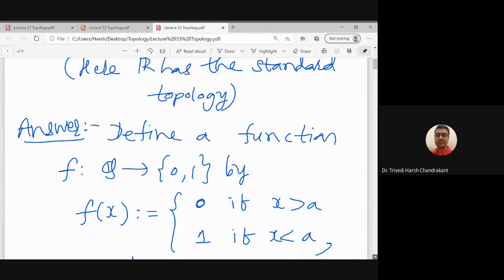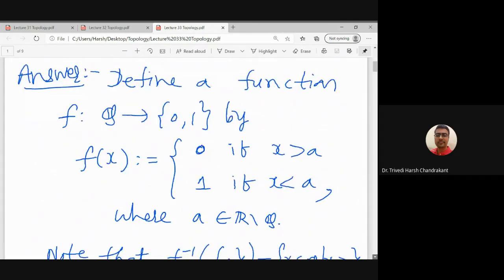We know that on the real line we have rational numbers, and we also have irrational numbers. So we will fix some irrational number a.